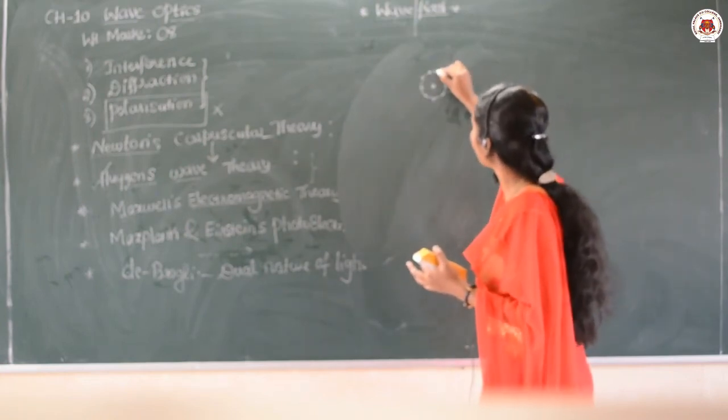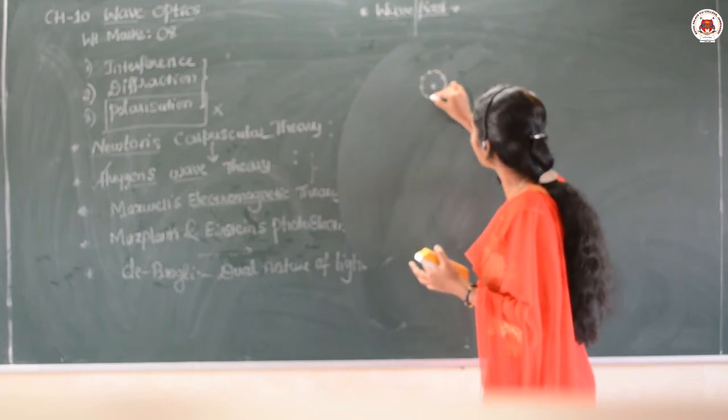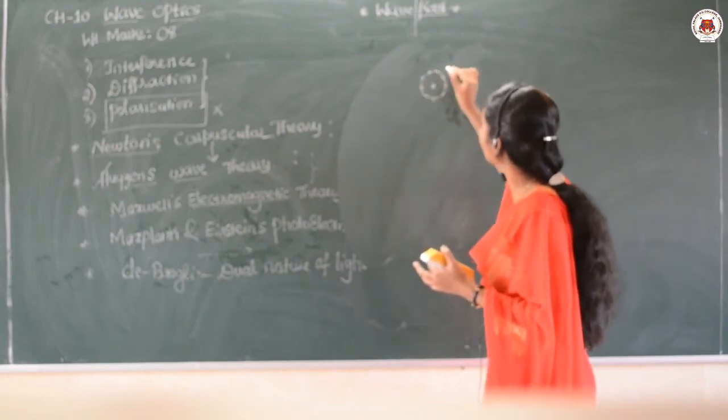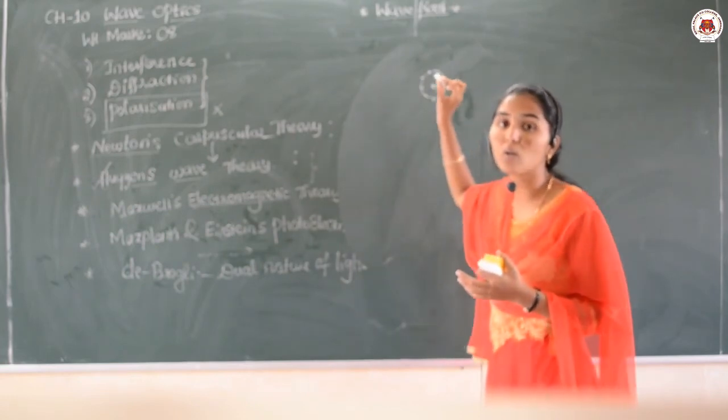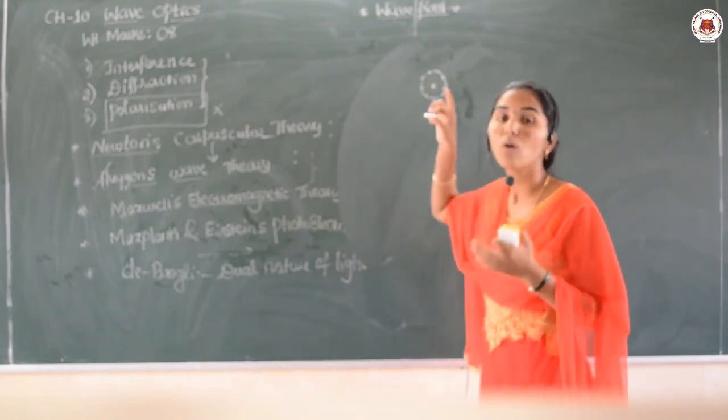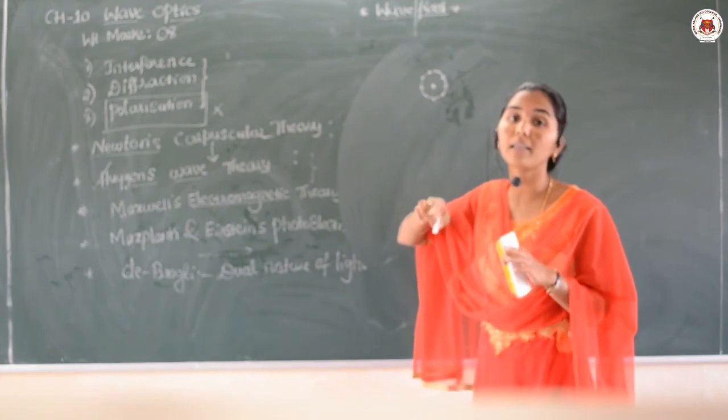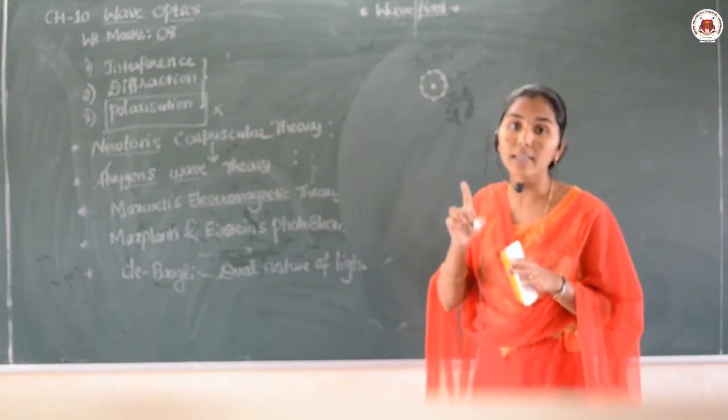The light wave is obtained by taking the locus of all the points, isn't it? So it is the locus of all the points which are oscillating with the same phase.